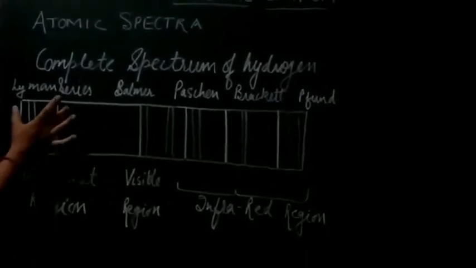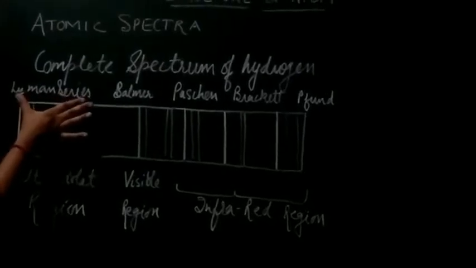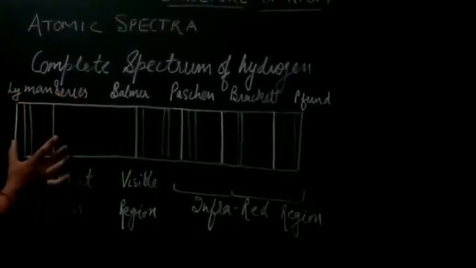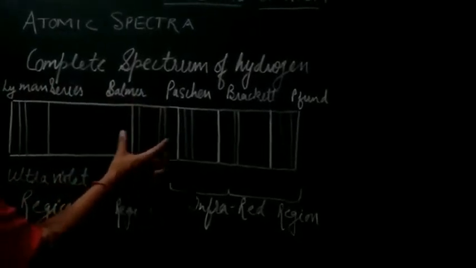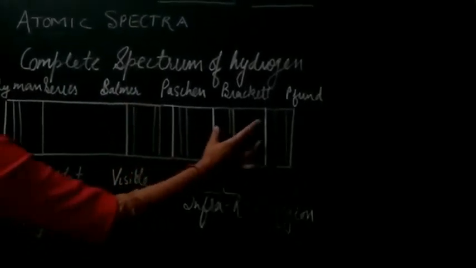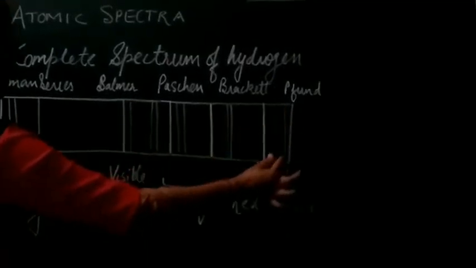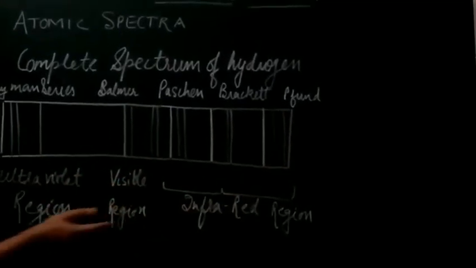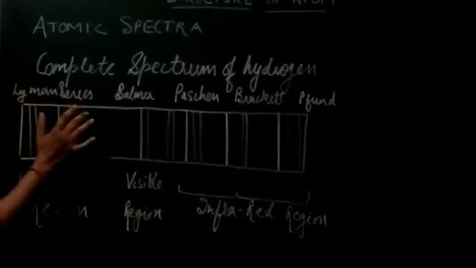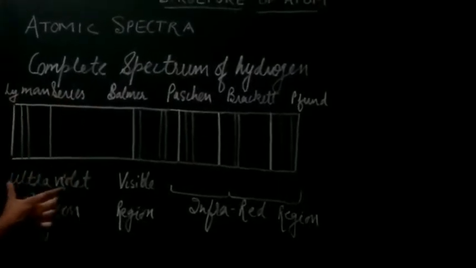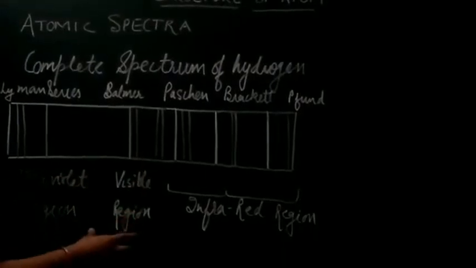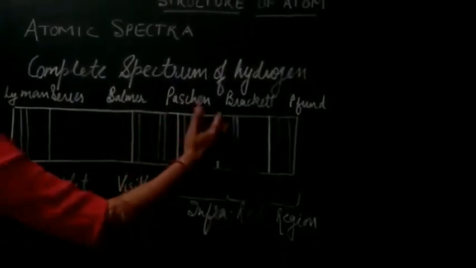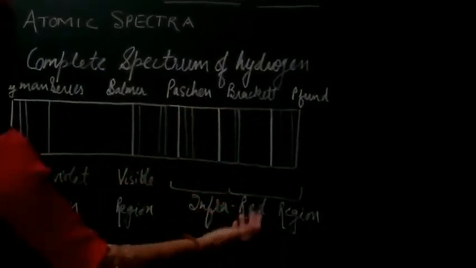You can see that in the beginning we have the Lyman series here. This group of lines is known as the Lyman series. The group of lines here is the Balmer series. Then we have the Paschen series, then the Brackett series, and then the Pfund series. The Lyman series falls in the ultraviolet region. The Balmer series falls in the visible region. Paschen, Brackett and Pfund fall in the infrared region.